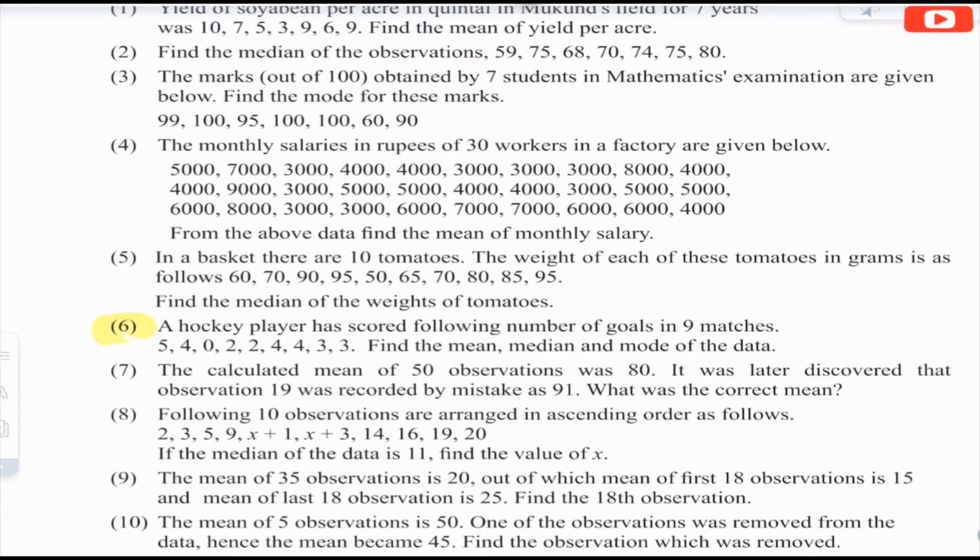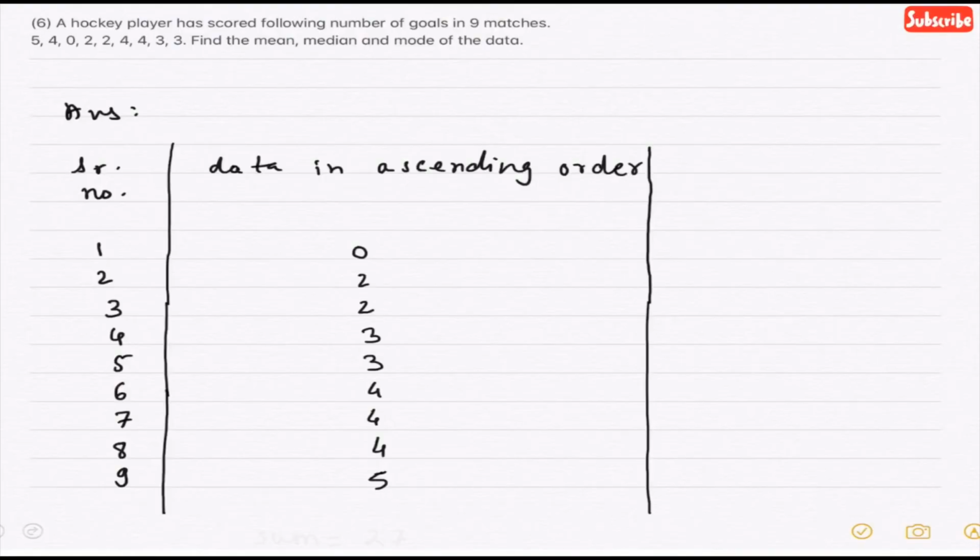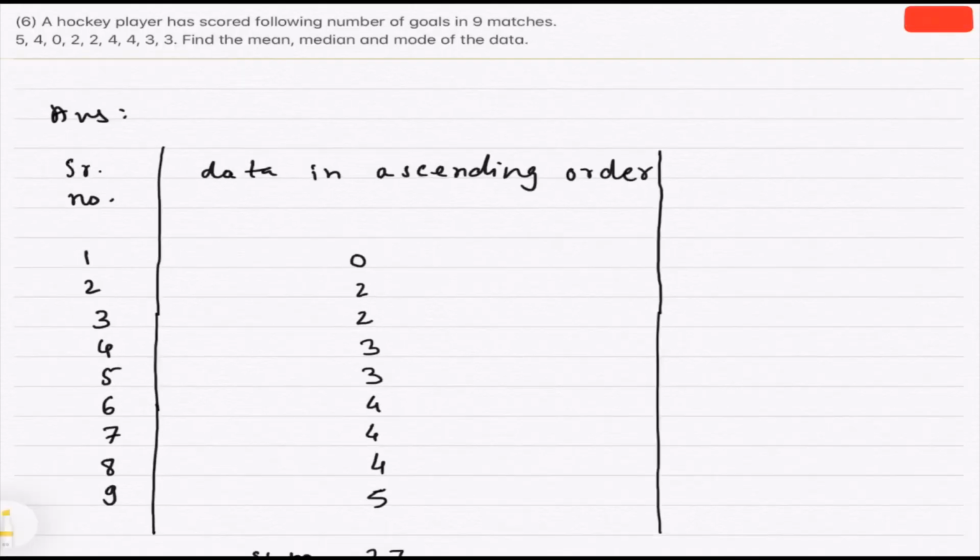Question 6. A hockey player has scored following number of goals in 9 matches: 5, 4, 0, 2, 2, 4, 4, 3, 3. Find the mean, median, and mode of the data. Now, the numbers are scores, so we may not write the unit for mean, median, or mode. Answer. Now, for mean, we want sum of all observations, and for median, we need the data in the ascending order.